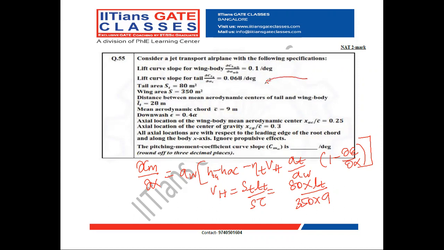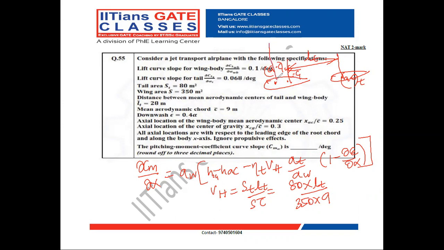So this is the wing body, this is the aerodynamic center of the wing, this is the CG of the total aircraft, and this is the aerodynamic center of the tail. The distance between the aerodynamic center of the tail and the CG is the tail lift arm L_T.